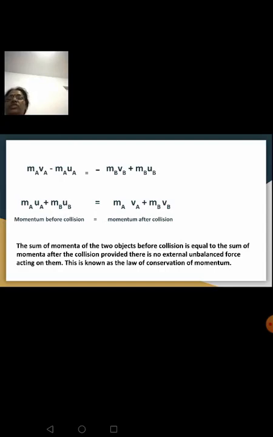So your law of conservation of momentum states that the total momentum before collision is equal to the total momentum after collision. Okay, so the sum of momenta of the two objects before collision is equal to the sum of momenta after the collision, provided there is no external unbalanced force acting on them. This is known as your law of conservation of momentum.